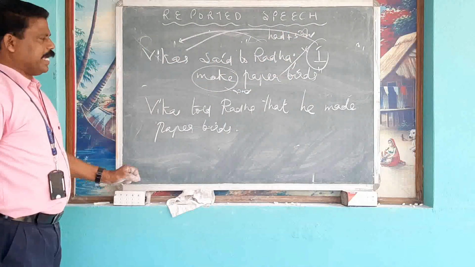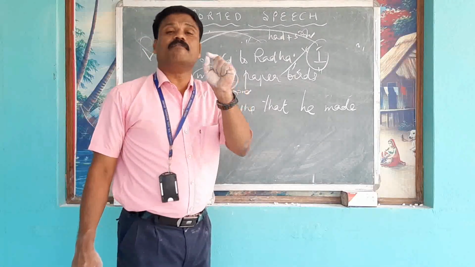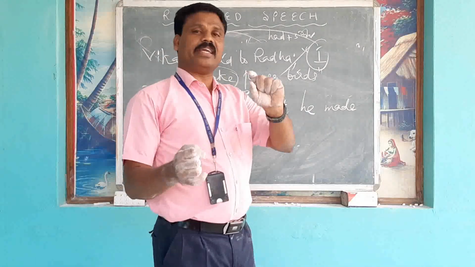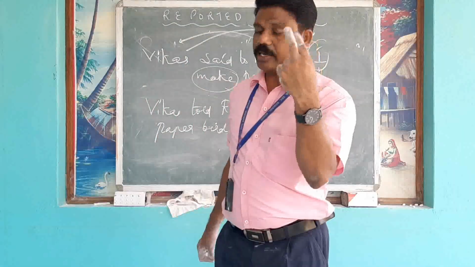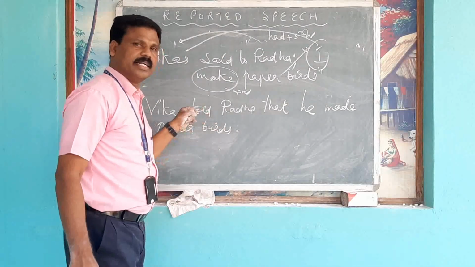So if there are no auxiliary verbs in the sentence, the verb will be changed. The first verb and the s-ending verbs will be changed into second form. And the second form will be changed into had plus third form.